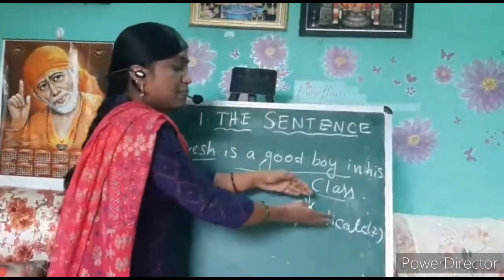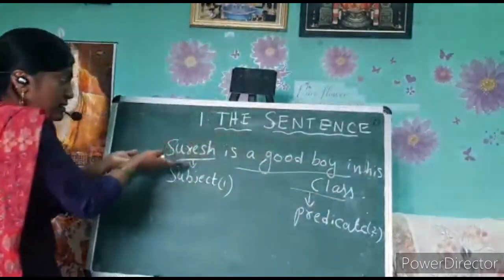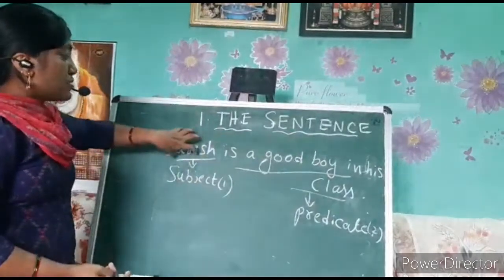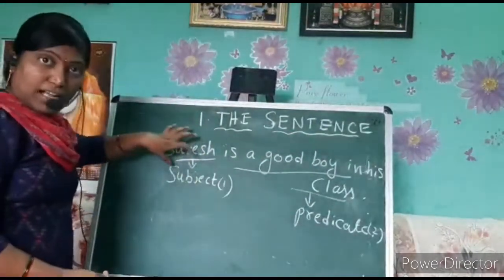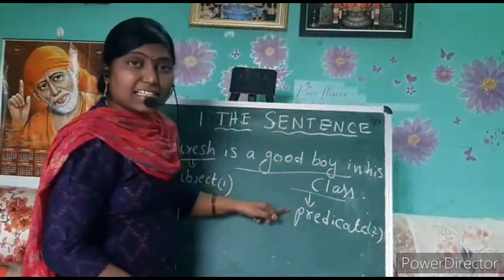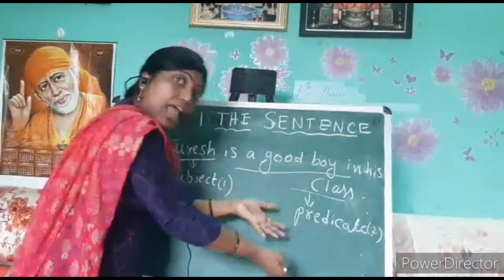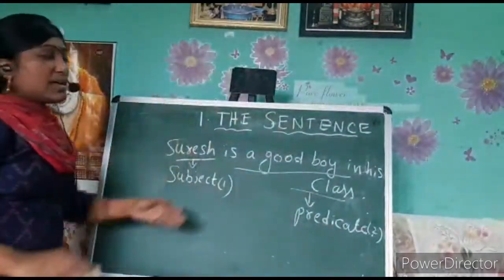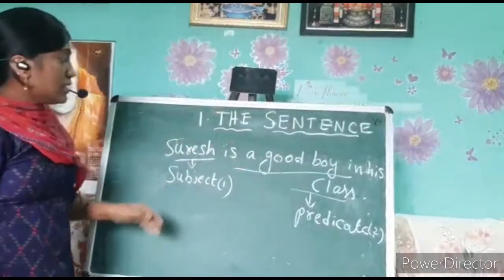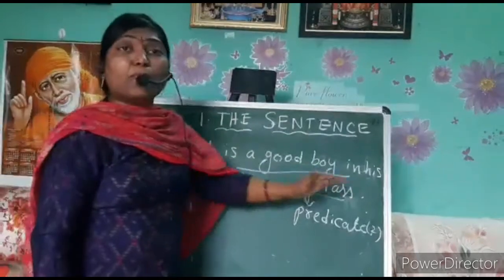The predicate tells something about the subject. So, Suresh is the subject; we are talking about a person, and is a good boy in his class is the predicate. We are saying something about the subject, something about Suresh. I hope you understood. The sentence contains mainly two parts, the subject and the predicate.